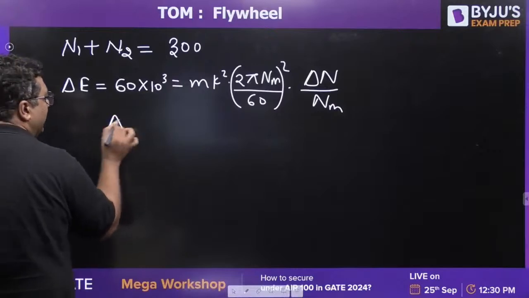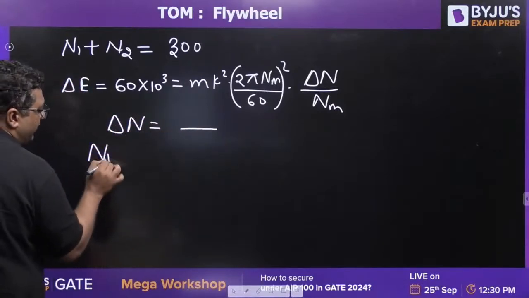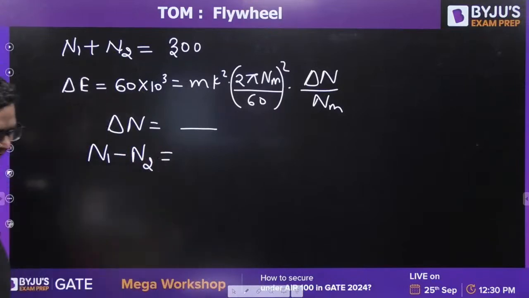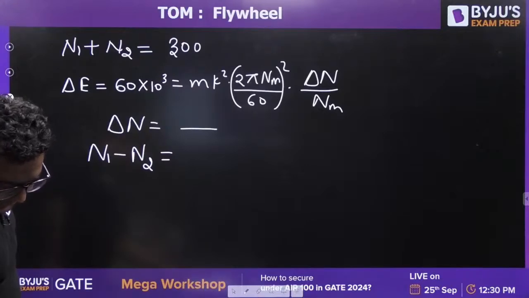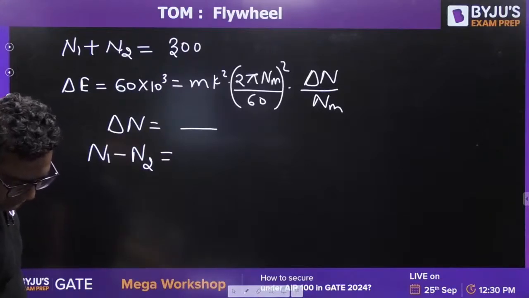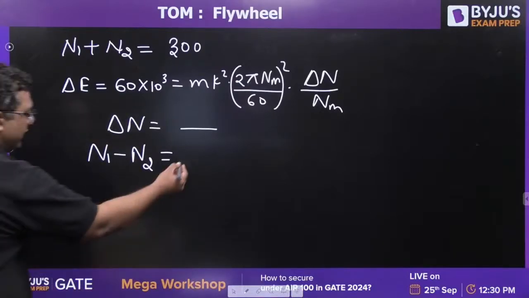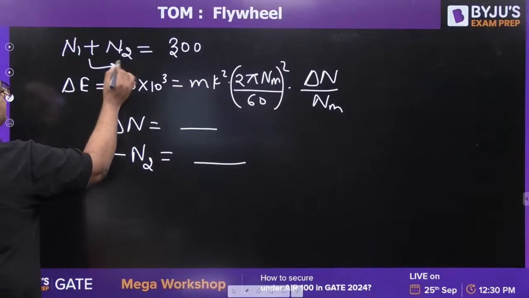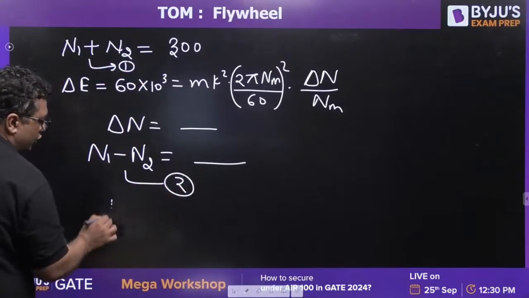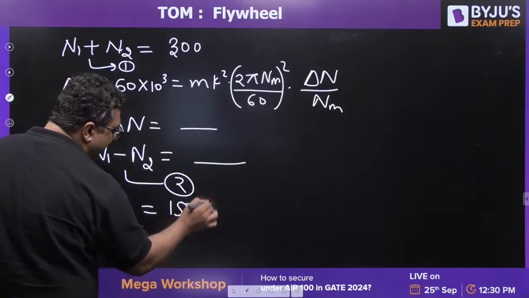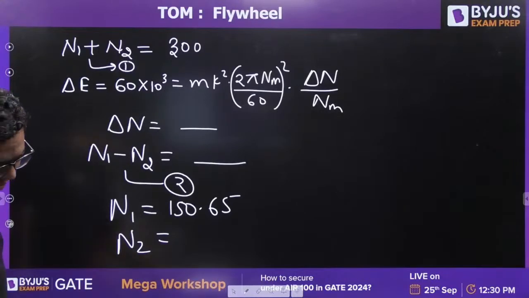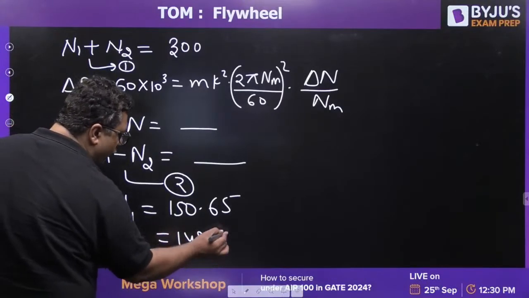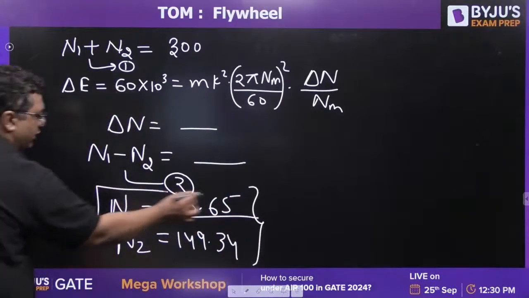From here you will get delta n, which is nothing but n1 minus n2. You will get n1 minus n2 equal to some value. I have not solved this value, but you will get some value, and solving this and the other equation, you will get n1 as 150.65 and n2 as 149.34. So you get both values, but we want the maximum one. This is our answer.